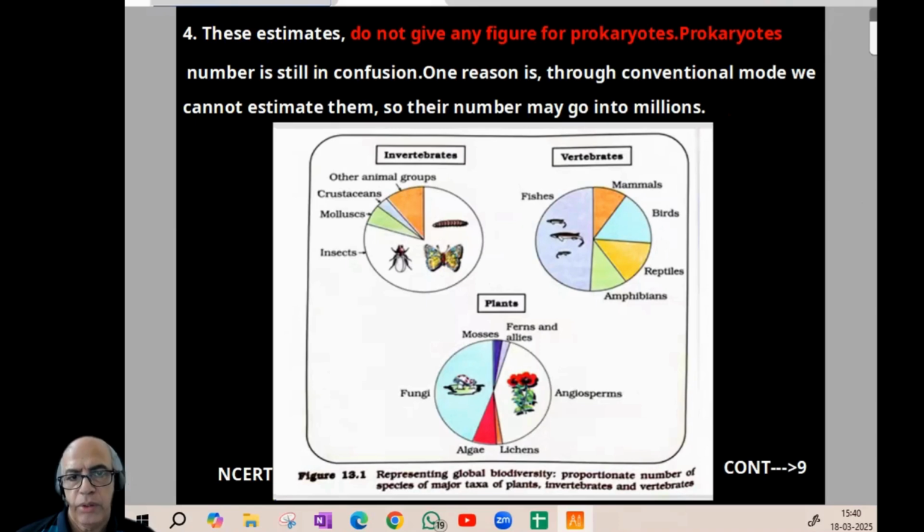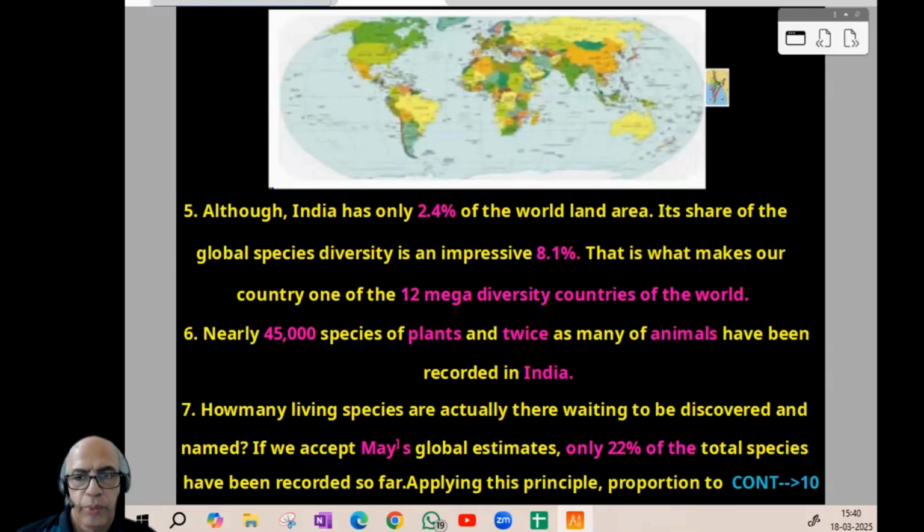Then these famous pie charts. After that, India's contribution and why India: 2.4% of the land area, 8.1% of the diversity, one of 12 mega diversity countries, India is a member, with 45,000 species of plants, almost double as animals. According to May's calculation, only 22% of total species have been recorded. So in India itself, more than 1 lakh plant species and 3 lakh animal species are yet to be discovered. Humans are working very hard along with many groups and communities with modern systems, but it is still a Herculean task to find the original number of species in this world.